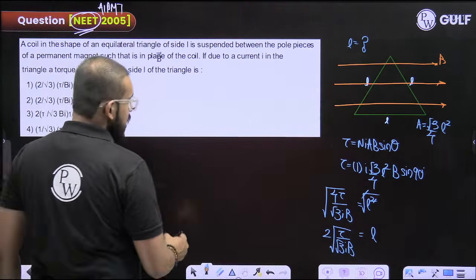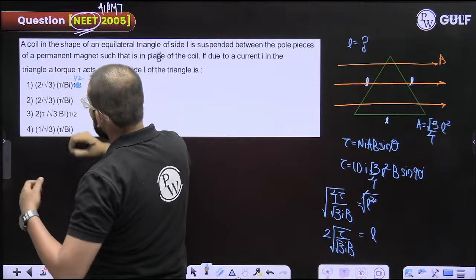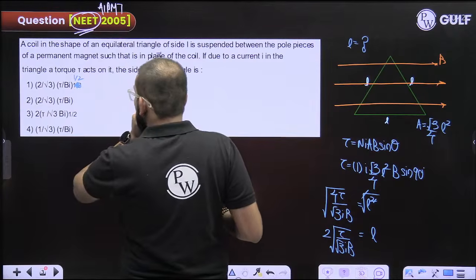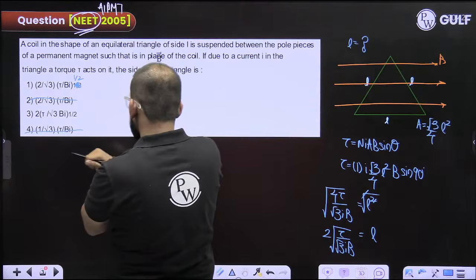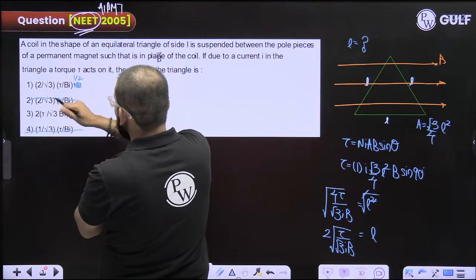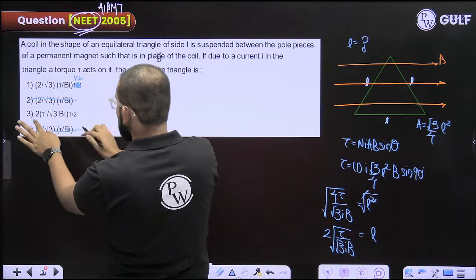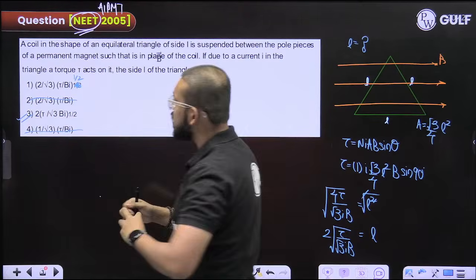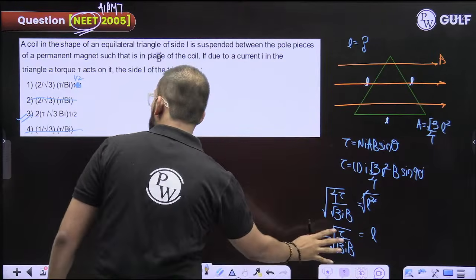Is this in the options? This is nothing but 1 by 2 raised to the power 1 by 2. Because of some misprinting, it's there; we had used screenshots. This does not have root there. I think just this has tau in the numerator, so this should be the correct one. Anyways, in your exam, you will be getting it perfectly written. I hope you got this one. This is the correct answer.